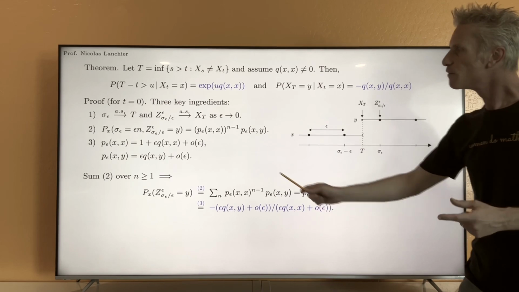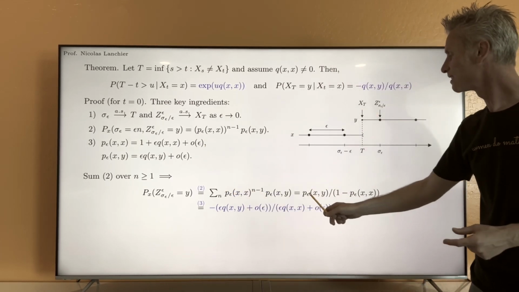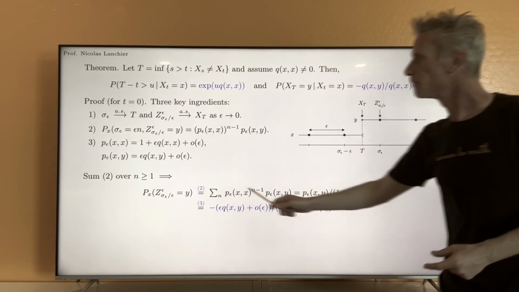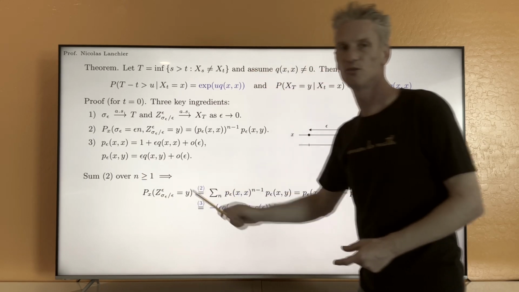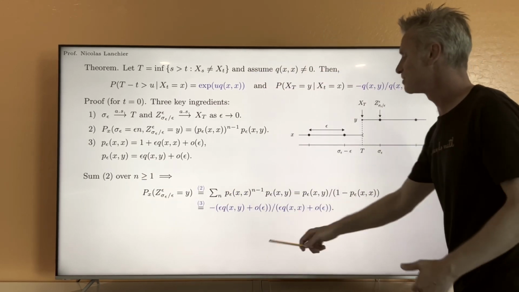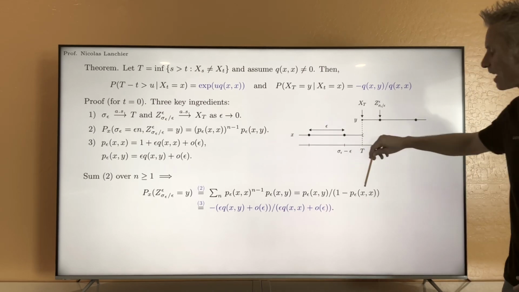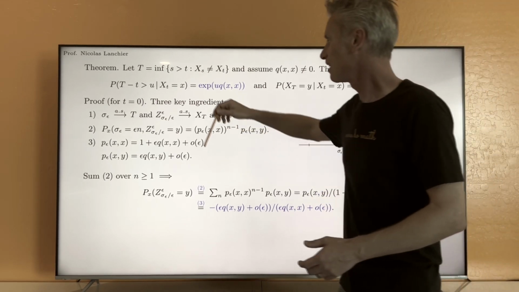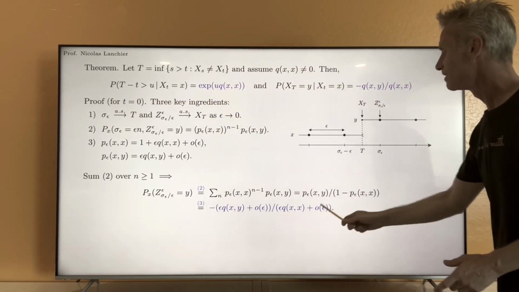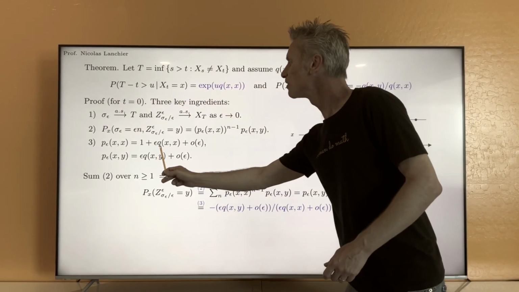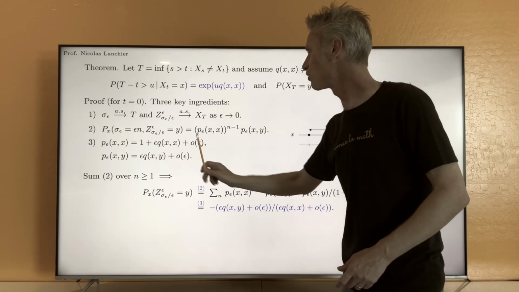Notice that from 0.3 we have that p epsilon xy is about equal to epsilon qxy plus a little o of epsilon, and then 1 minus p epsilon xx that is here, so 1 minus that is indeed equal to epsilon qxx plus little o of epsilon.